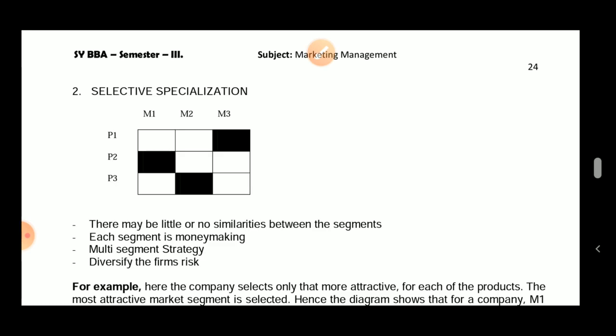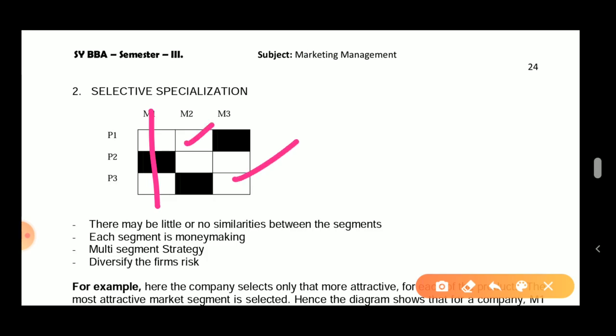If one segment shuts down, for example, they always have other segments to deal with. Or for example, if this market is not working, they can take this product to another market. There is an option. For example, if this product is not working now, they can take this product to this market. So there are always chances for expansion and survival. So for a good marketer, it is always good to go with a selective specialization. Second advantage is what? Each segment is money making, because obviously you are dealing in that particular segment because you know it is going to generate a high amount of profit, so you are dealing with that.